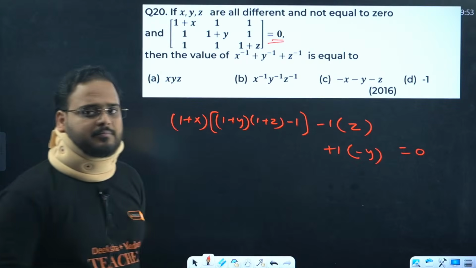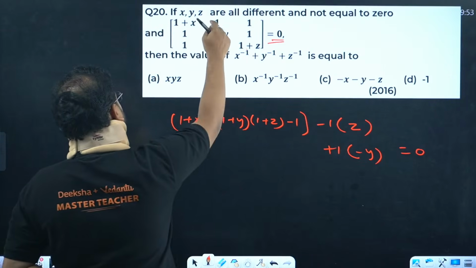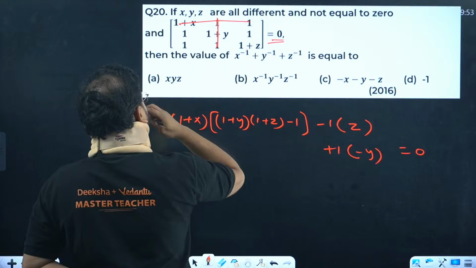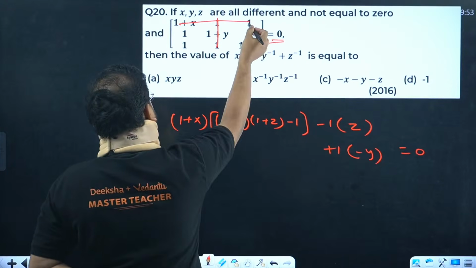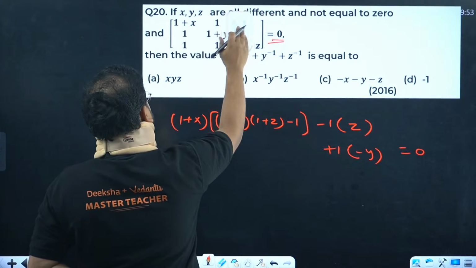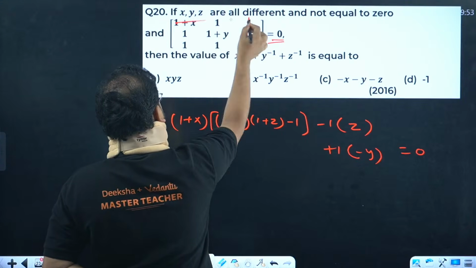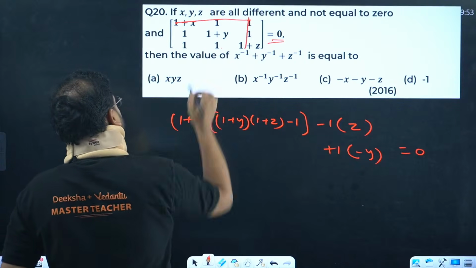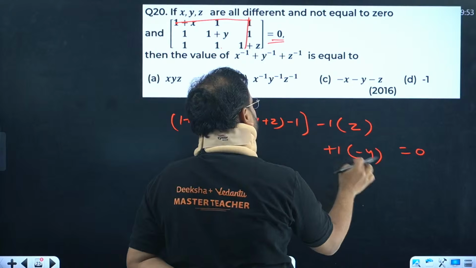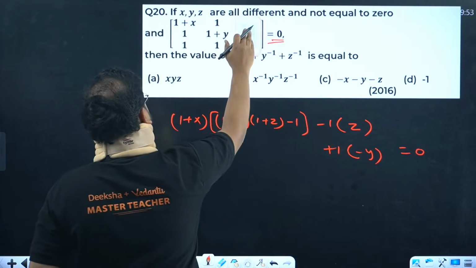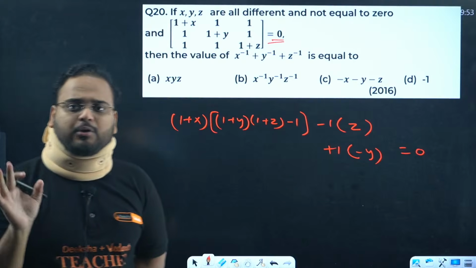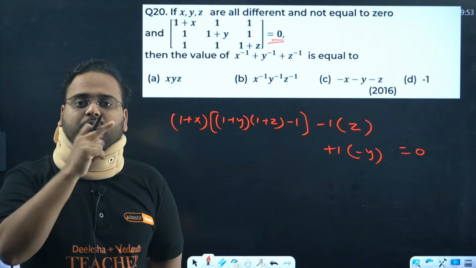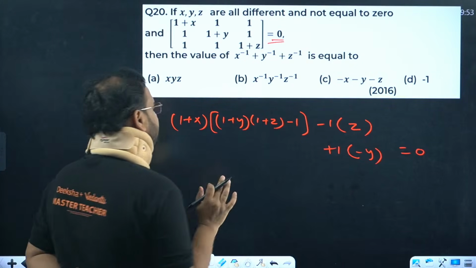I'll repeat. For this element, you're going to remove this row and column. You'll have 1 plus z minus 1, simply z is left. For this one, please check. You're going to remove this row and column. 1 into 1 is 1, minus 1 and y. So 1 and 1 cancel, only y is left. I hope everybody is clear with how I got minus y and z. No doubt over there. Simply use the removal of the row and column to find the determinant.